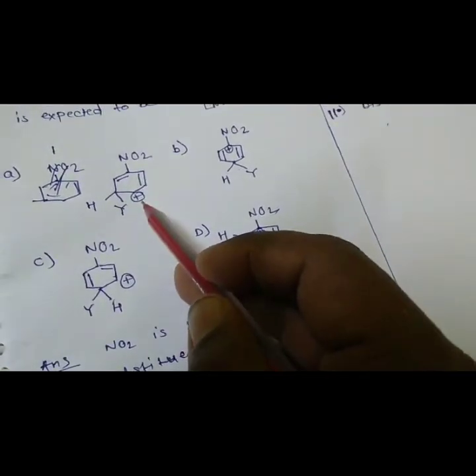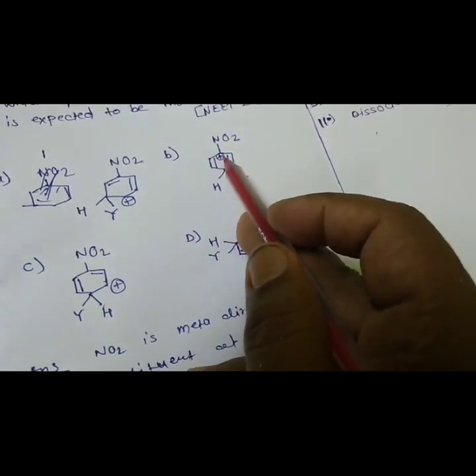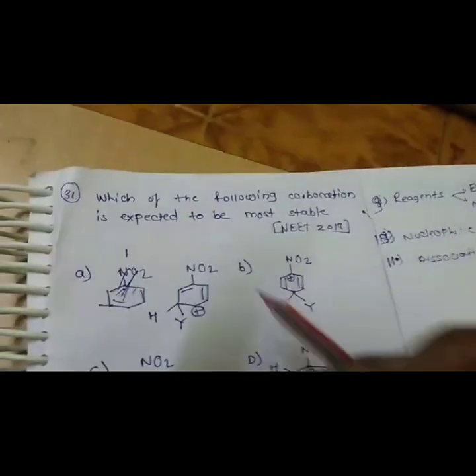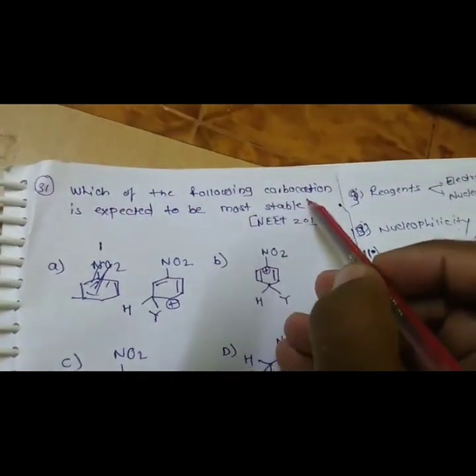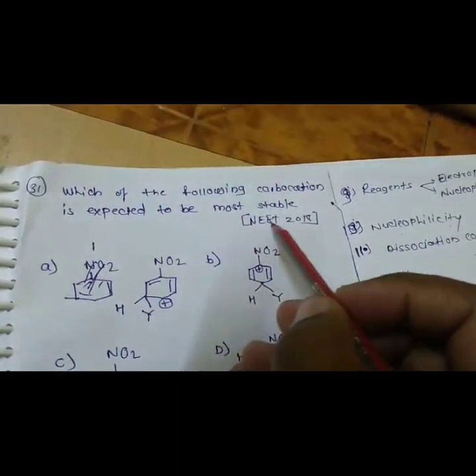Now look at the positive charge, here on the carbon next to the nitrogen, here at meta position. Read the question carefully.